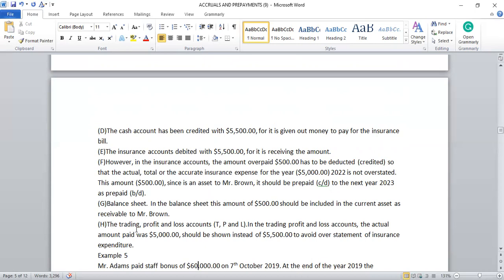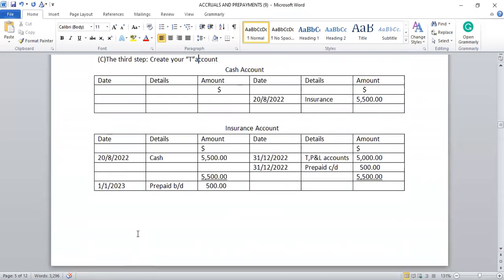Okay, H. The trading profit and loss account, that is the TP and L account. In the trading profit and loss account, the actual amount paid, $5,000, should be shown instead of $5,500 to avoid overstatement of insurance expenditure. As I said, we take $5,000 to the profit and loss account instead of $5,500 because the $500 has not been consumed yet. That's why it has been carried down to the next year.